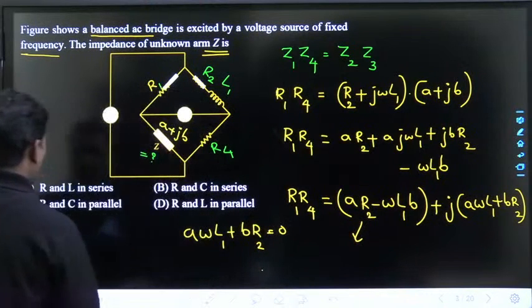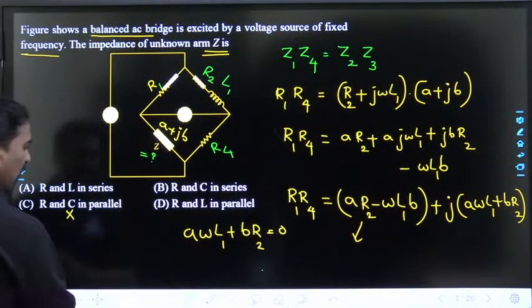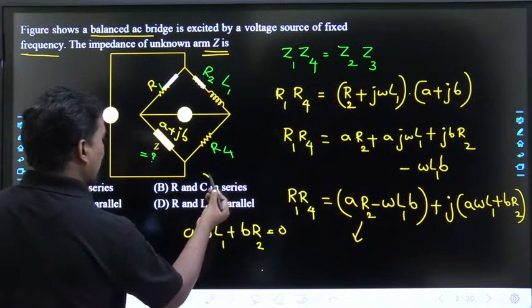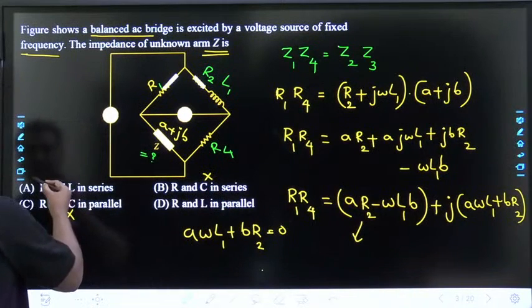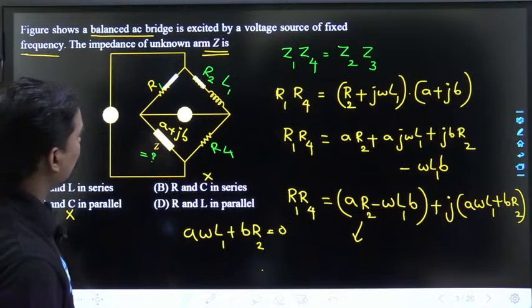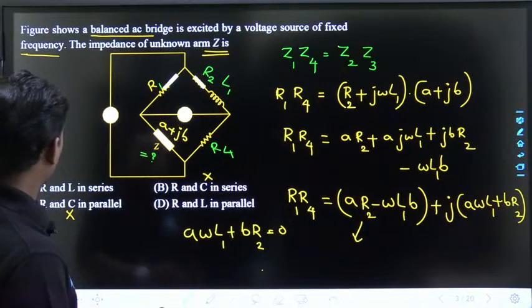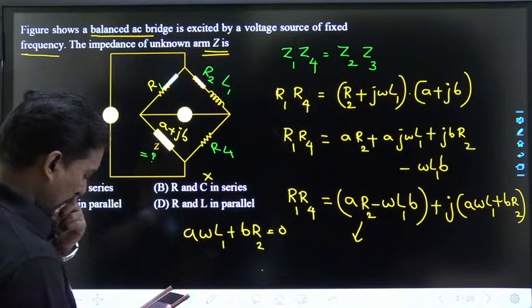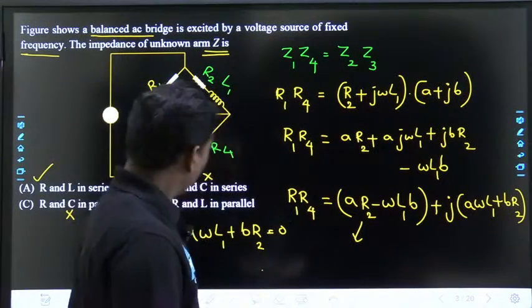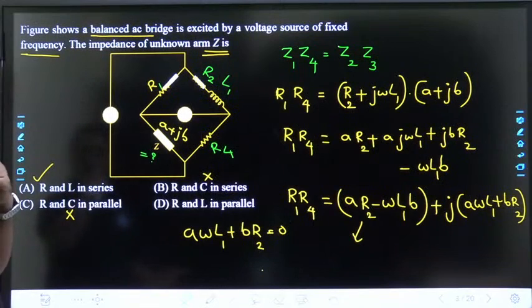If you solve that, this is not going to be correct. R and C in parallel can be cancelled. R and C in series can be cancelled. Now R and L in series will be the answer or not? Am I right or not? Check it. A is going to be the correct answer, R and L in series.